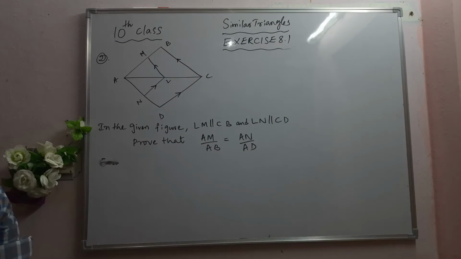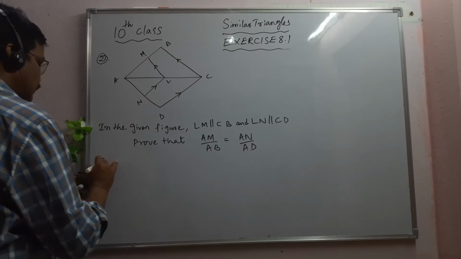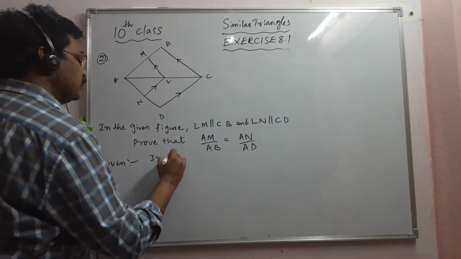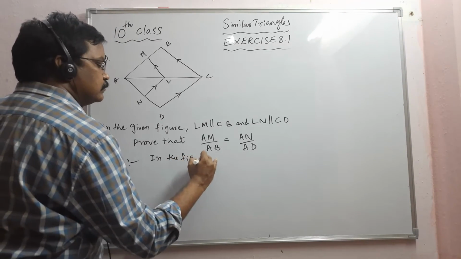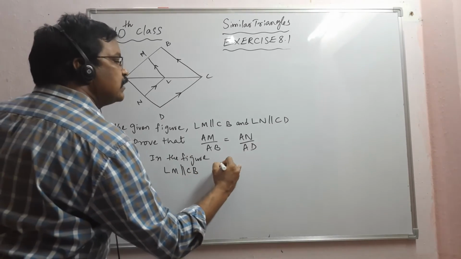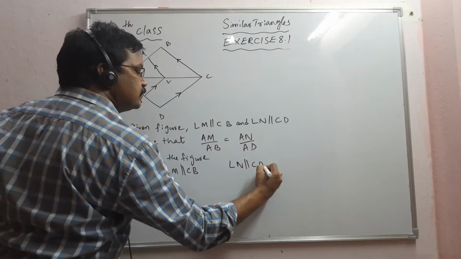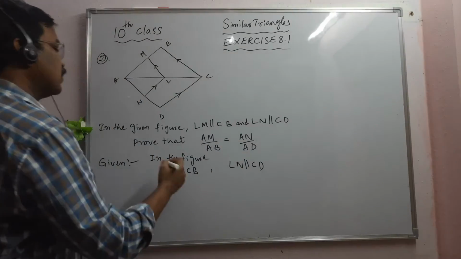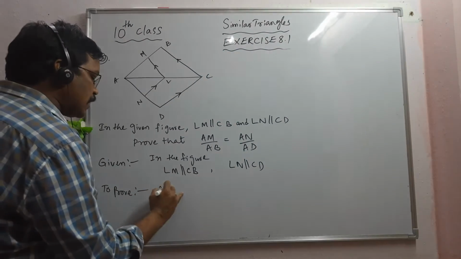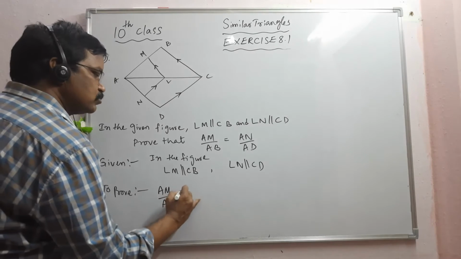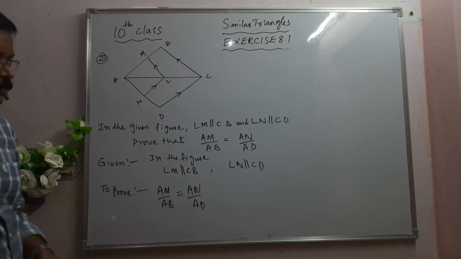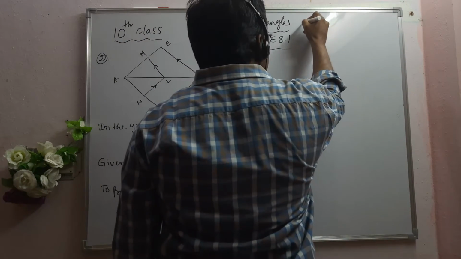I will write what is given here. What is given in the figure? LM is parallel to CB and LN is parallel to CD. And what is to be proved here? To prove: AM by AB is equal to AN by AD. Okay. Let us do the proof now.